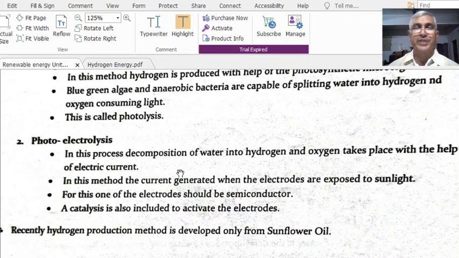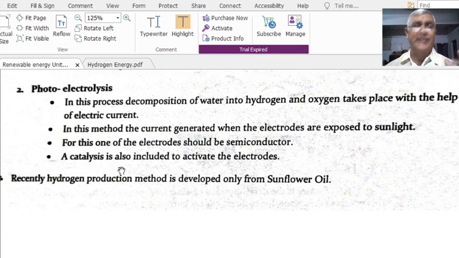Two electrodes are immersed. Now, instead of connecting the electrodes to a battery, they are connected to a photocell. The photocell generates electrical current, which passes through the circuit and performs the electrolysis. Water decomposes into hydrogen and oxygen with the help of electrical current only.